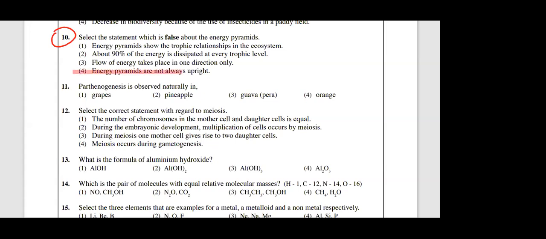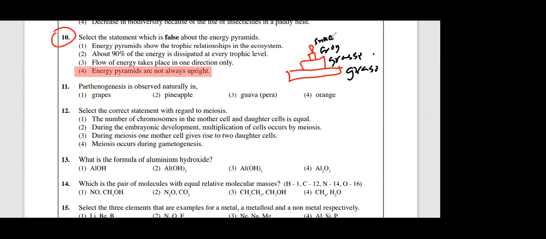Energy pyramids are always upright. There are 3 environmental pyramids: energy pyramid, number pyramid, and pyramid of biomass. Energy pyramid will never become upside down. It's always upright like this. That means I'll give one example. If you take the total energy in grasses in the grassland and the total energy in the grasshoppers that feed on grasses, then grasshoppers are eaten by the frog and frogs are eaten by the snake, right?